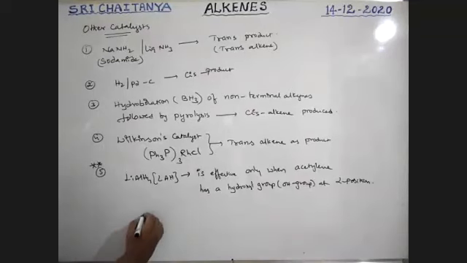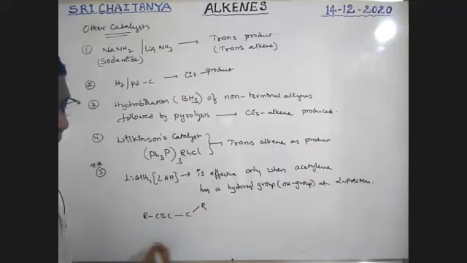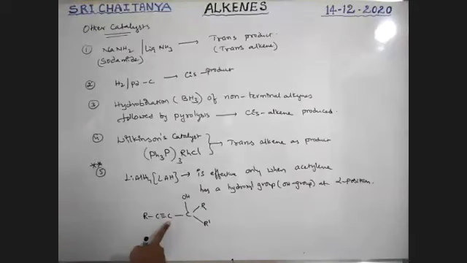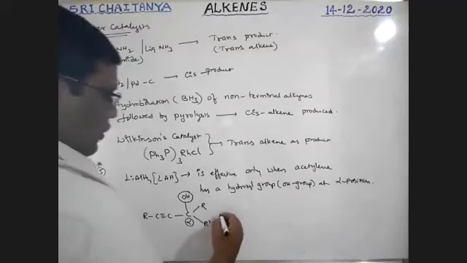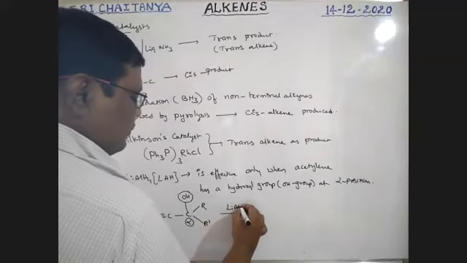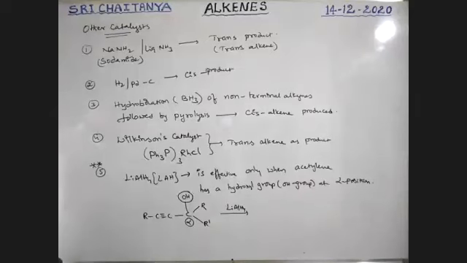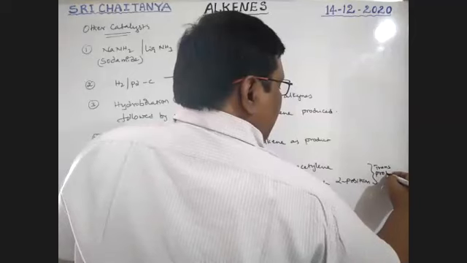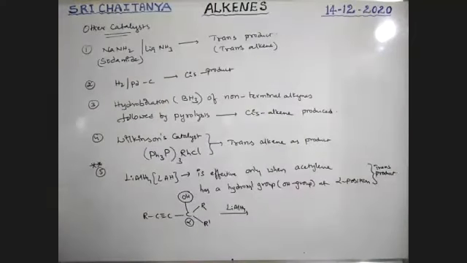So what is that? R, C triple bond C, C, R, R dash, with OH. This is the functional group, and this is the alpha position. At the alpha position, an OH group is there. Okay. So now LiAlH4 is used. Trans is the product, boys. Trans product is formed.